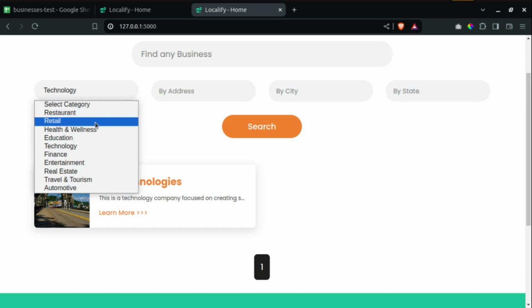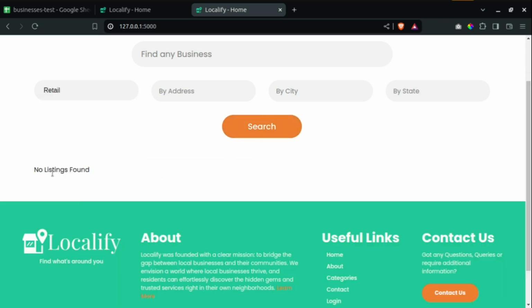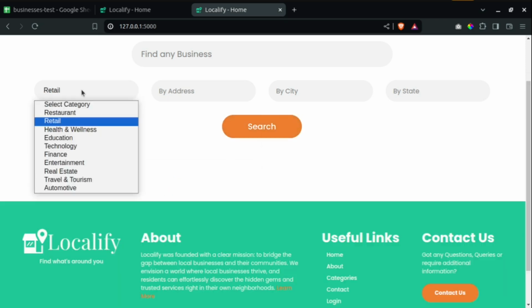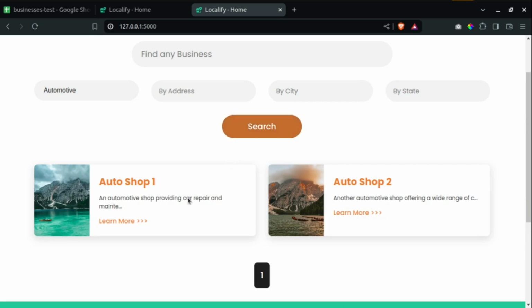Then if I come to retail, for example, I don't think I have any listing under retail, and I don't have any other one over here. Maybe automotive or something like that. So auto shop. So this is how you can find businesses. You can also find by address, by city, or by state. So that is it about the home page.